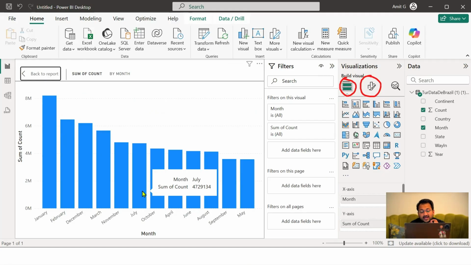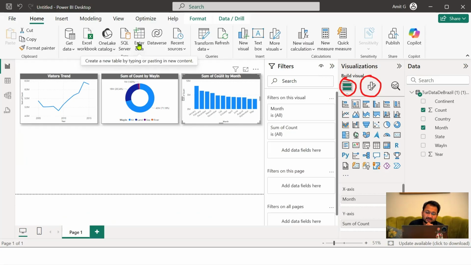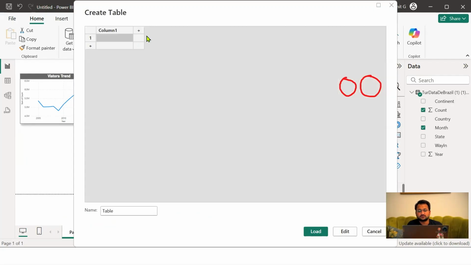So now what we will have to do is go back to the report, because I have to sort the months in a sequence and these months are loaded as text data. So I will have to take the help of custom sorting. For that, I can click on enter data. And now over here, we will have to type month names.